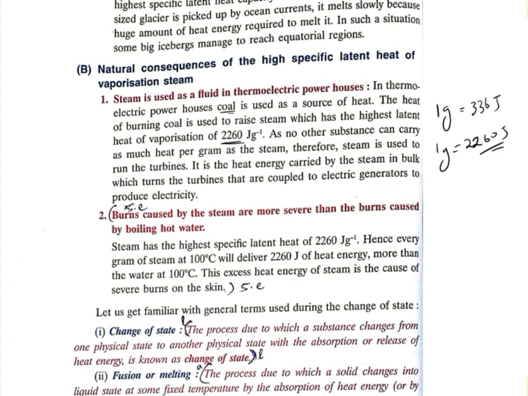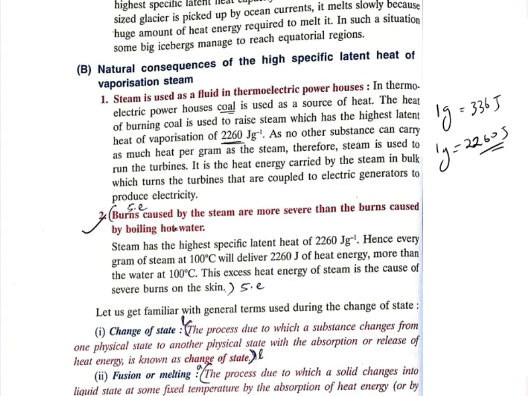It is the heat energy carried by the steam in very huge amounts which turns the turbines that are coupled to the electric generator. When the turbine rotates, an electric field is generated, and that creates electricity. That means we are using steam energy to produce electricity.